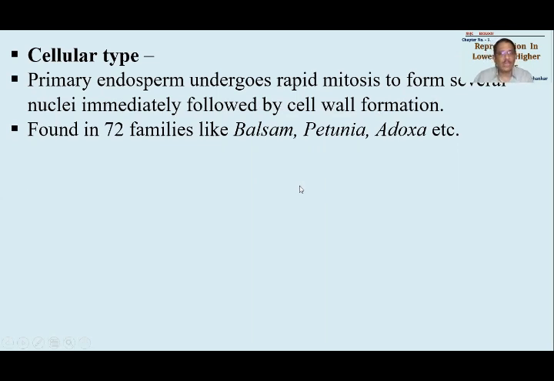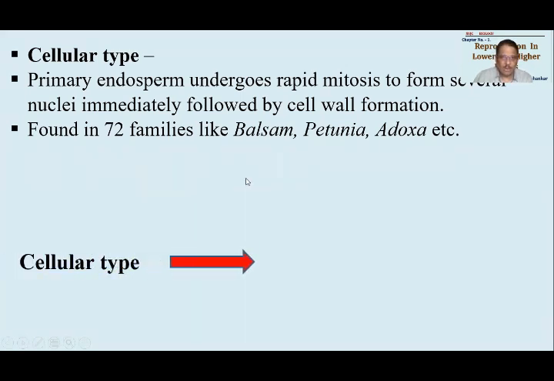And whenever nuclei develop, nuclear division will be followed by cell wall formation. So a cell wall will be formed between the nuclei. All the nuclei will get separated from each other in an individual cell. Around 72 families like balsam, petunia, adoxa, etc. will have this type of development.